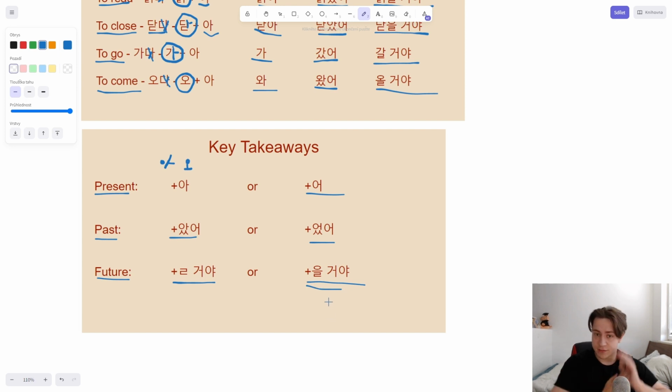That's it for today's video. That was conjugations. Actually it was easier than I thought. I thought it was going to be a little bit hard or tricky, but the hard part is the learning, not the explaining, right? Because this is kind of straightforward, but it requires a lot of practice and attention.